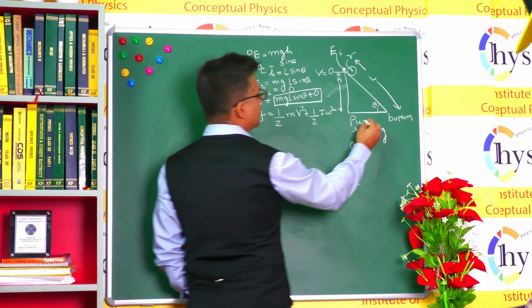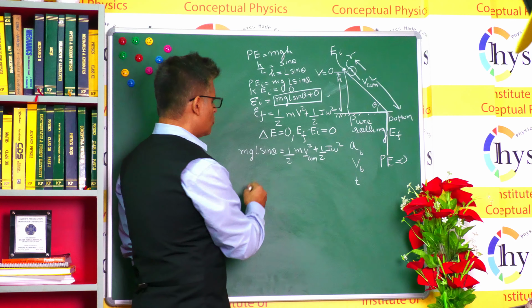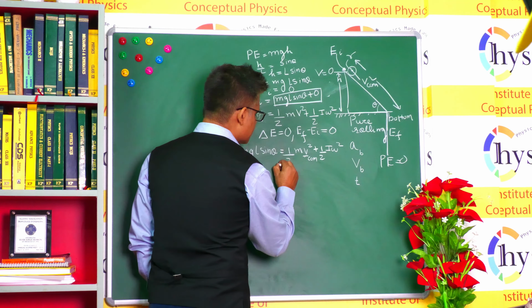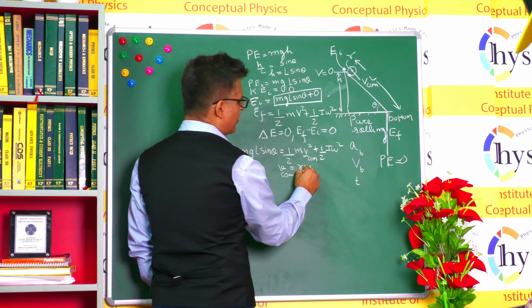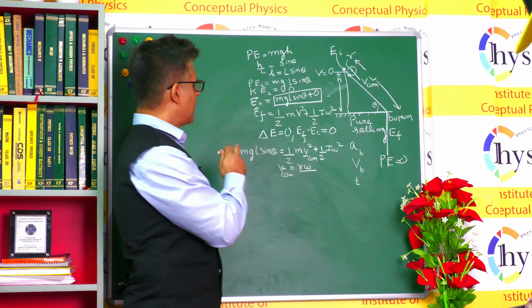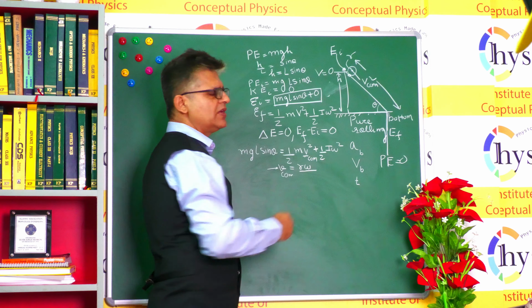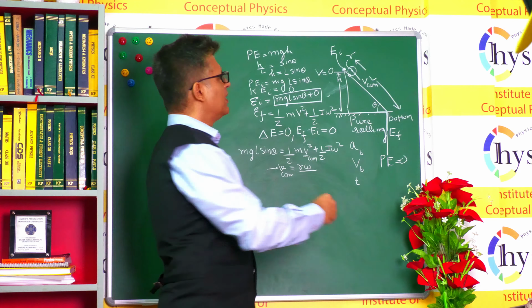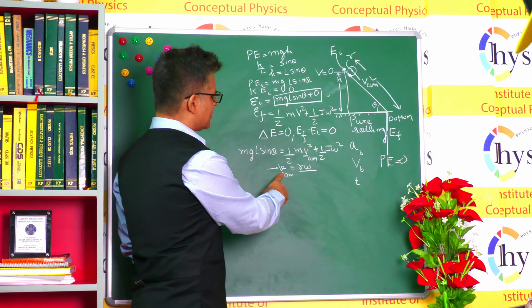Since it's a case of pure rolling, we also know that the condition is v = rω, which means the bottommost point is at rest. This is the tangential velocity because of the rotational effect, and this is the velocity because of the translatory effect. If these two become equal at this point, this point is at rest. And now we will apply this equation.